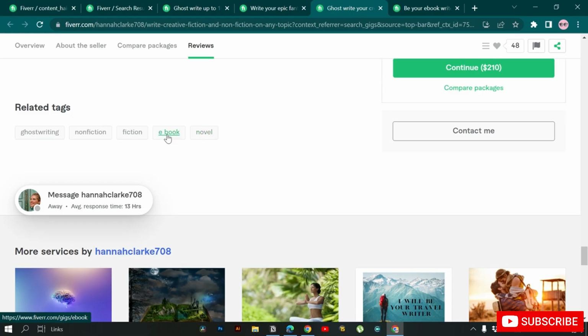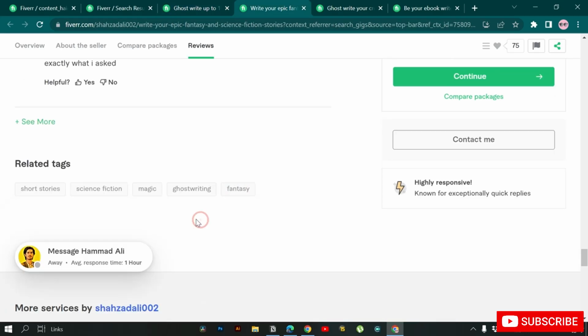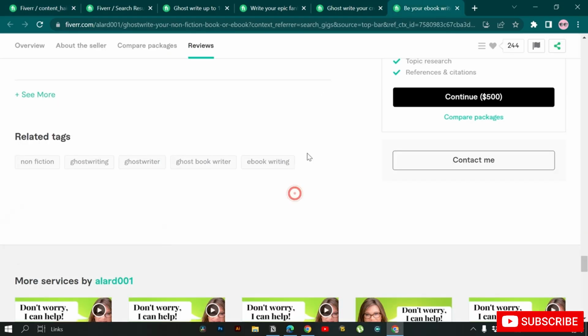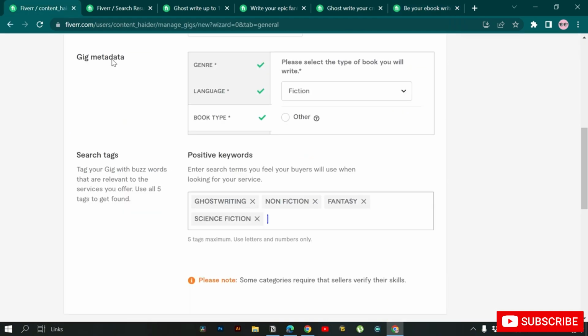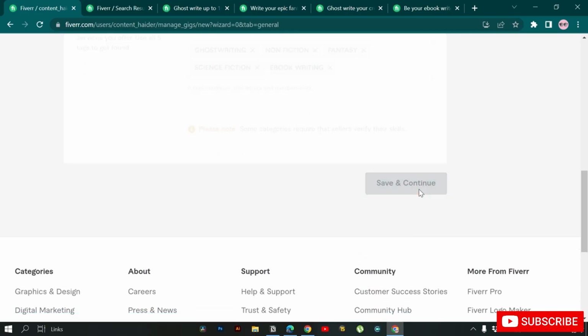So let's see, we can add ebook, and of course ghostwriting we have added. I don't want to include this because this is beyond my writing skills. Okay, so we can add something like science fiction. Science fiction would be good. And let's go with ebook writing. So select a few of these, like I have done over here. You can only add 5 of these. After adding these, just go here and click save and continue.